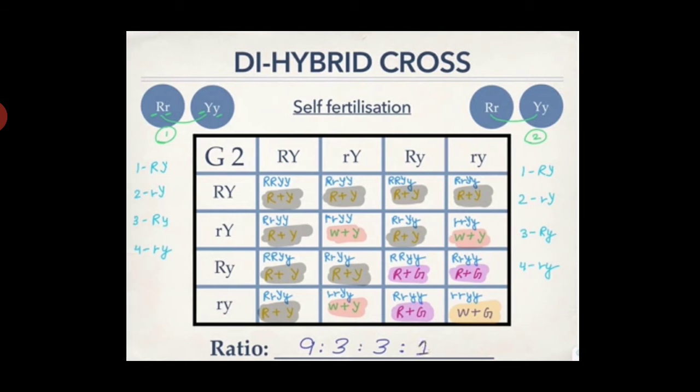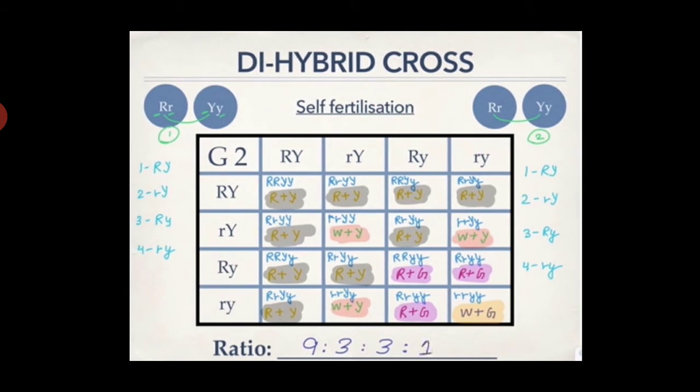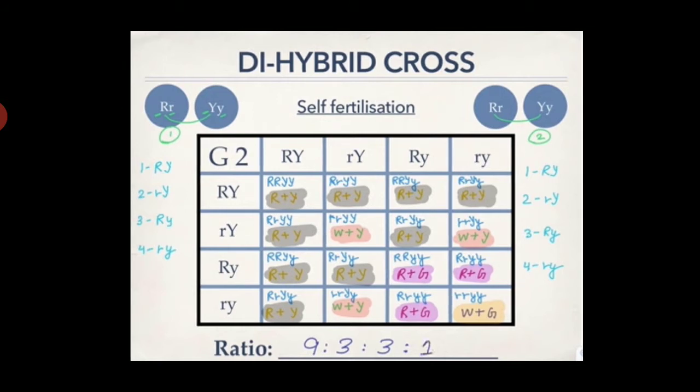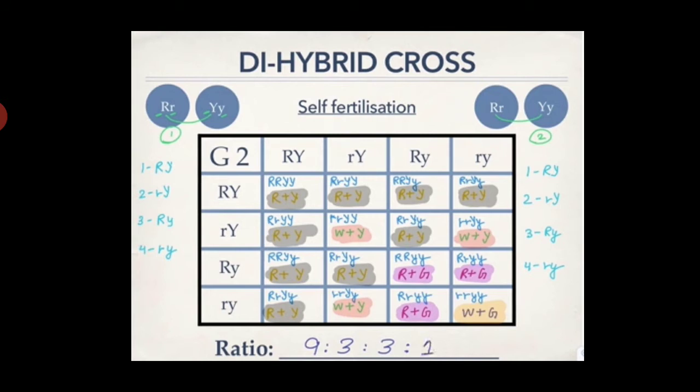Dihybrid cross. Crossing of plants which differ in two characters is called a dihybrid cross. Mendel took two traits to study this type of cross. The first trait is shape, the second trait is color.